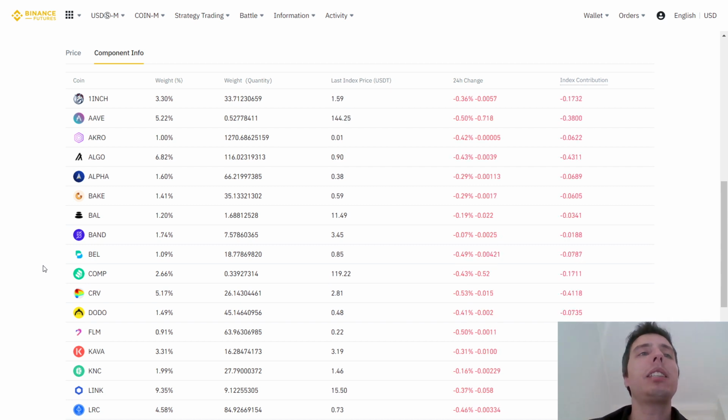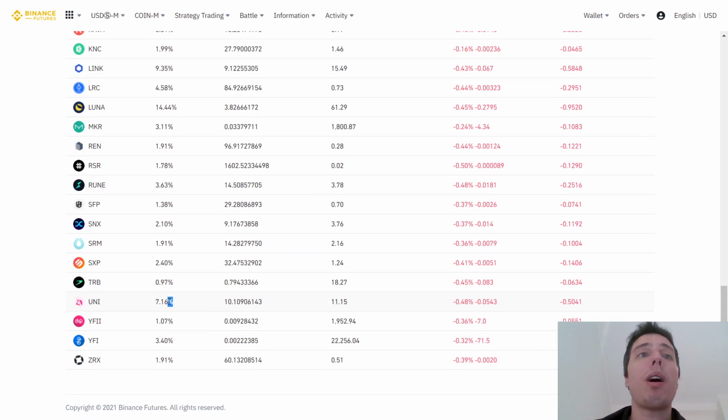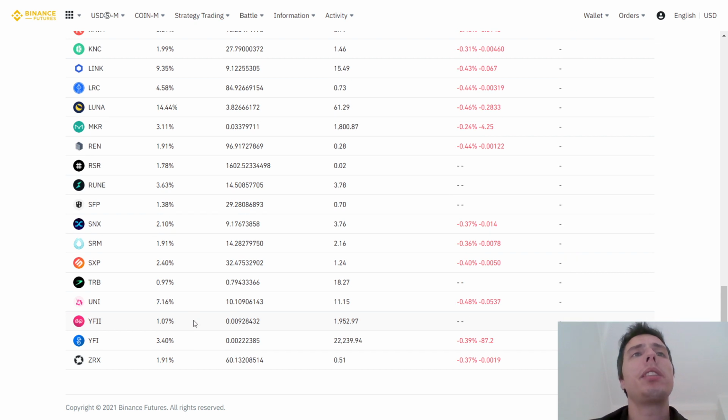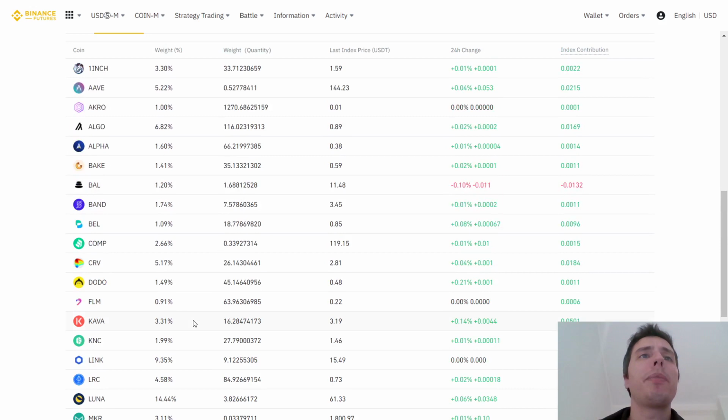So all of these are DeFi projects. And the projects with the highest weight are usually the most successful ones. So for example, Luna with 14%, Link with 9%, or Uniswap with 7%. So these are the top three, I believe, but all of these are included in the composite.